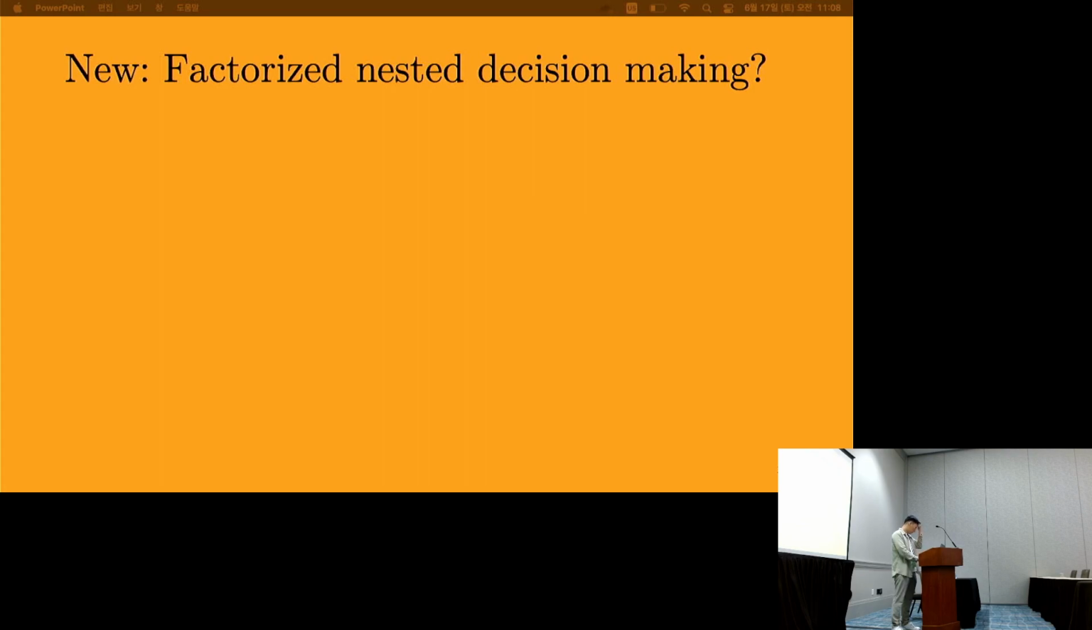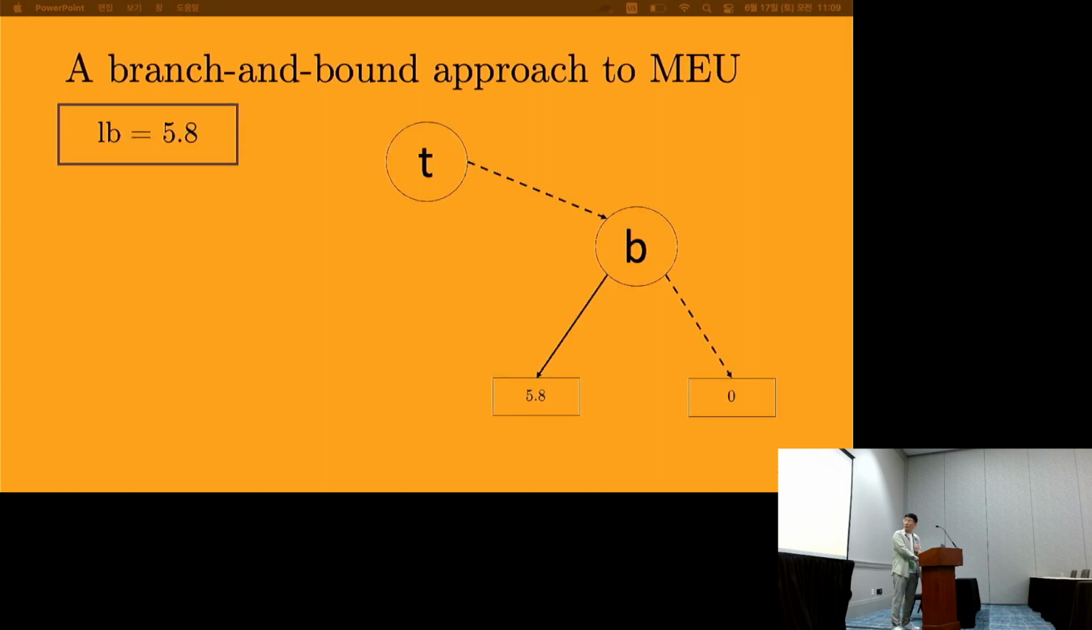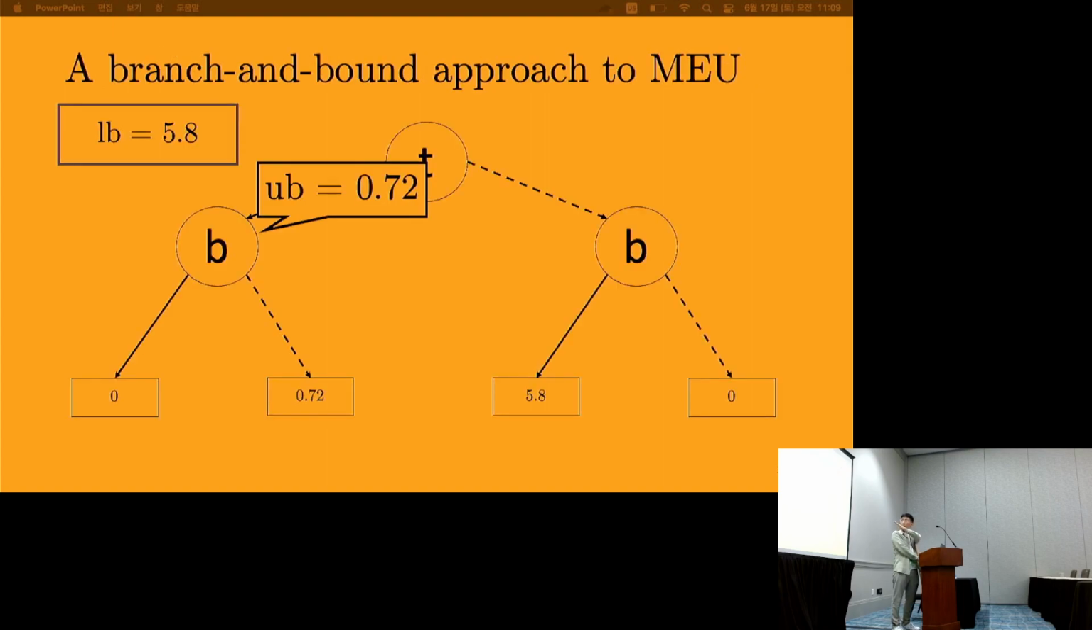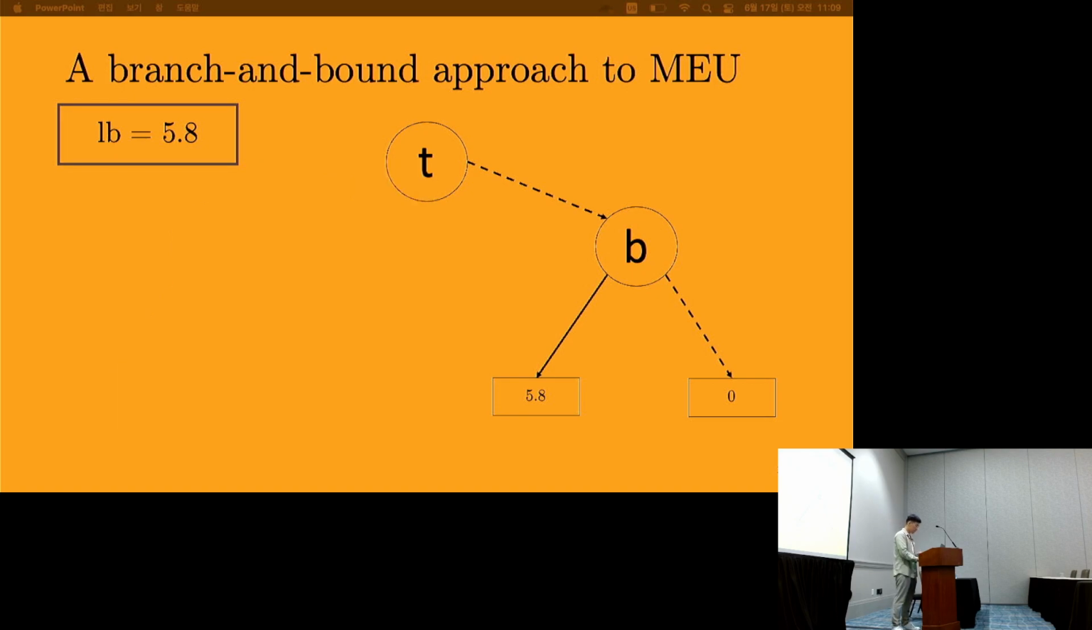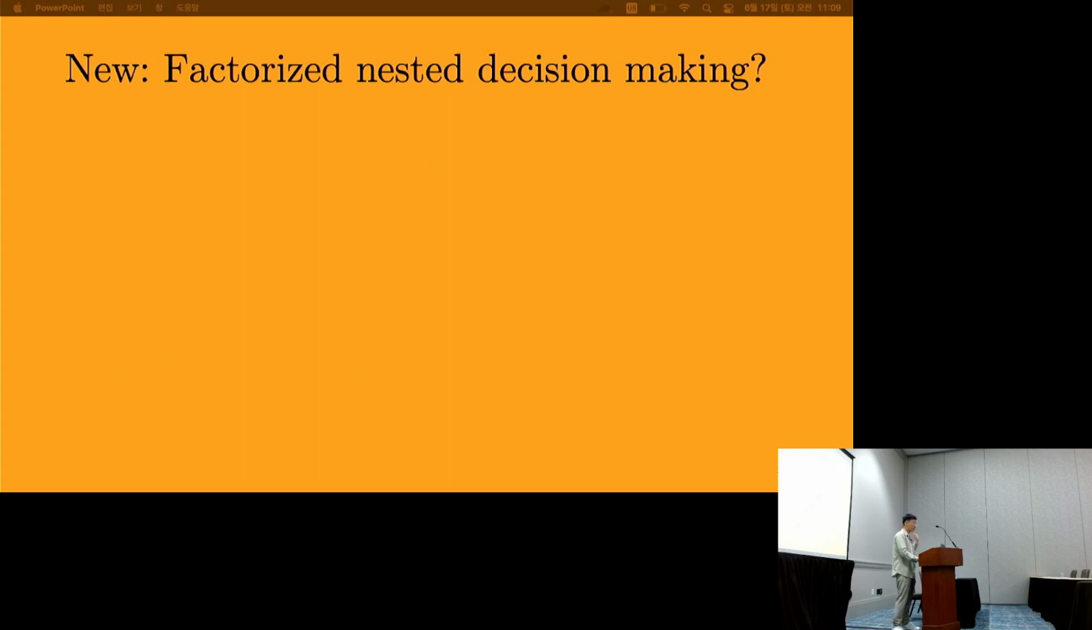Cool. So sure, we can do this, but notice the intractability still remains the same. In the previous slide, the decisions are exponential, right? So what if we factorize decision making also? So how do we do this?